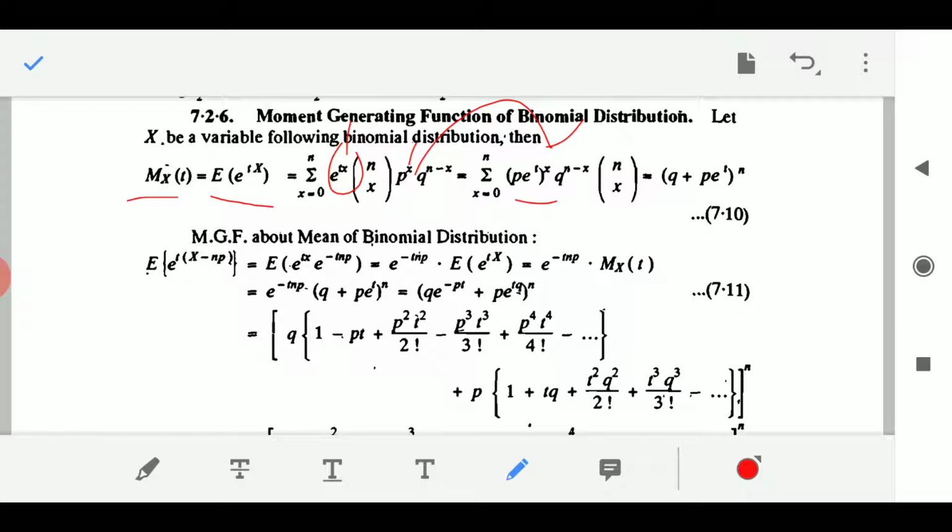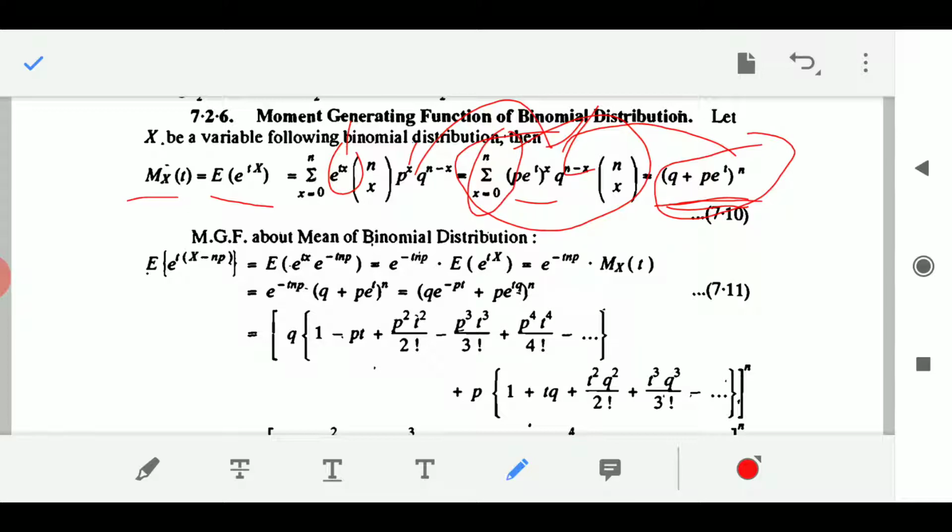But what is this summation that we are getting? It is nothing but the binomial expansion of (q plus p e to the power t). Think about it for a second. You expand this binomially: (q plus p e to the power t) whole to the power n. You are going to get exactly this thing in the form of summation. It will be some n-term series, summation x equals 0 to n.